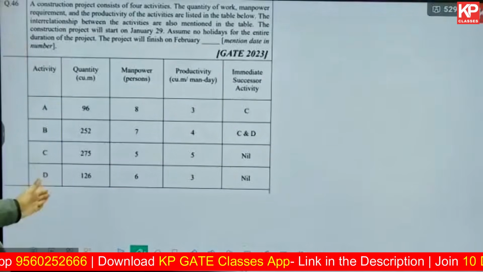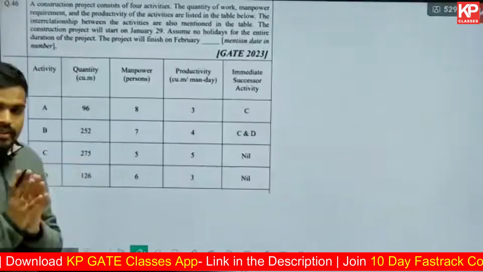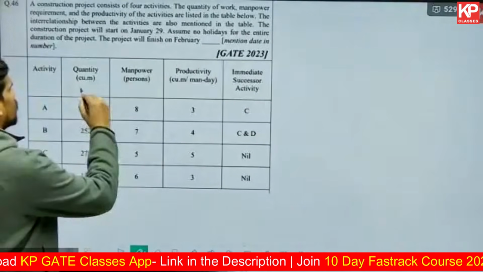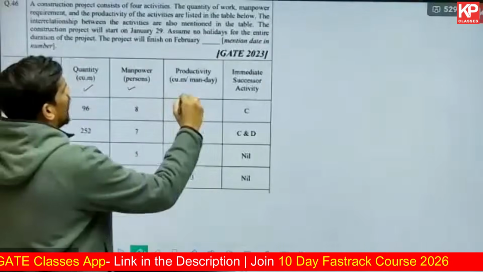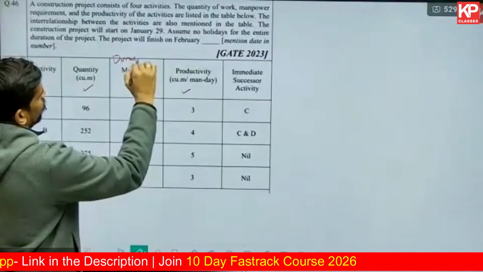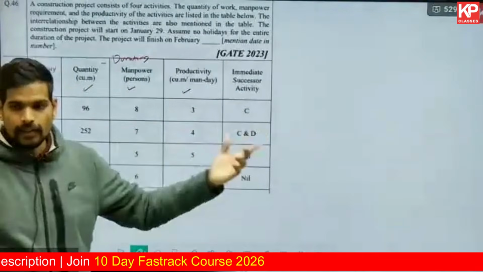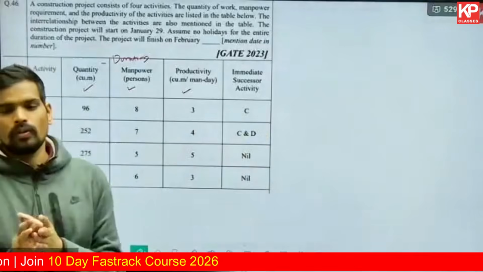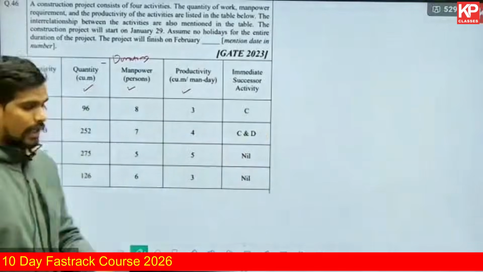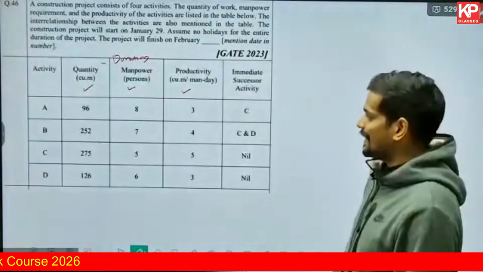Firstly, the activities are A, B, C, D, and the immediate successors are given. Duration is not directly given. To calculate the duration, they have given the quantity, manpower, and productivity. Using these three things, you can calculate the duration. We'll do that later. First, based on the activity and immediate successor, let us draw the network. If you don't know how to draw the network, you need to listen carefully, otherwise it can be confusing. If you already have the basics, then you can relate to it very easily.